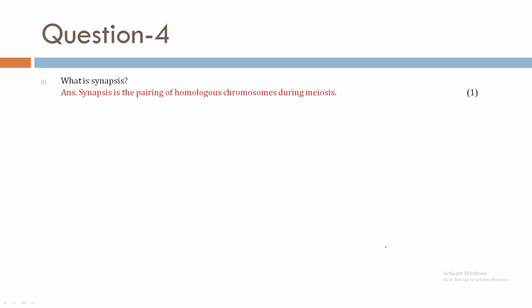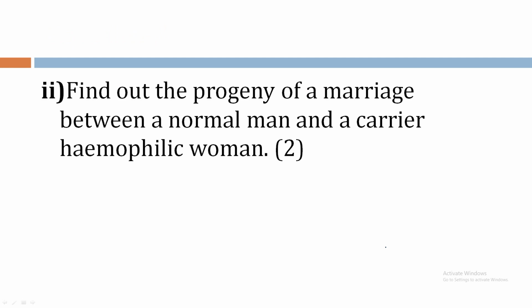Question 4, bit 1, what is synapsis? The pairing of homologous chromosomes during meiosis is known as synapsis. Second bit, find out the progeny of a marriage between a normal man and a carrier hemophilic woman.